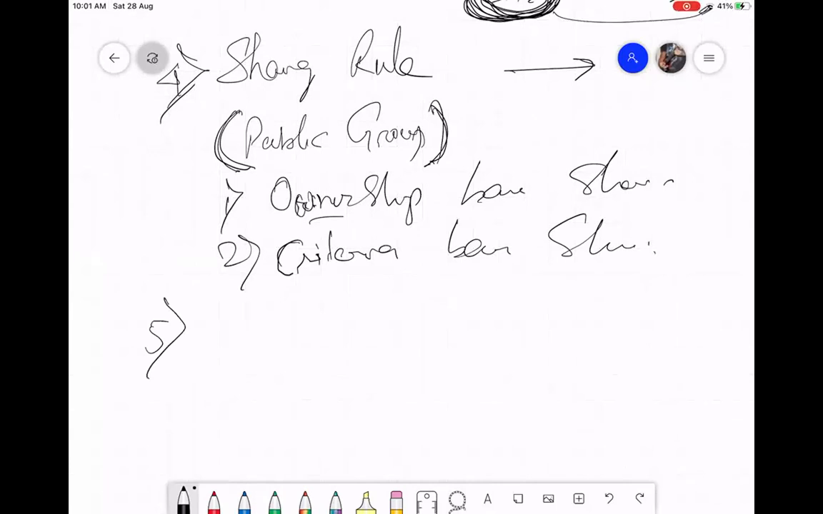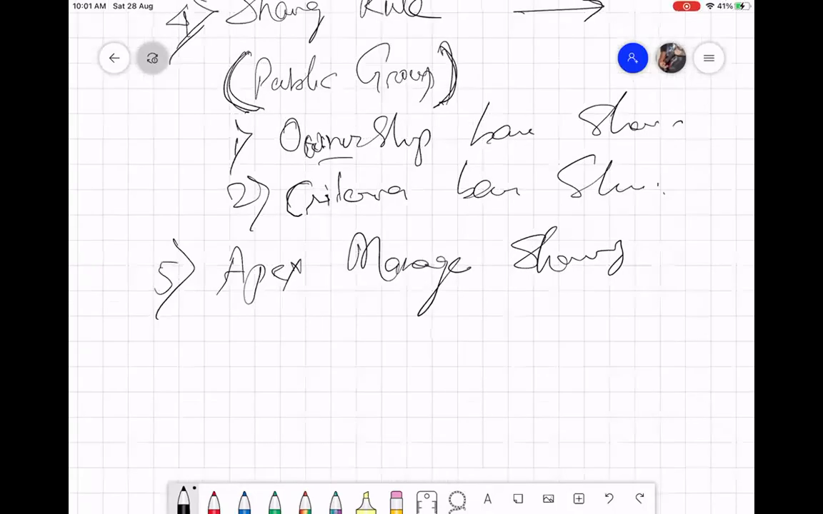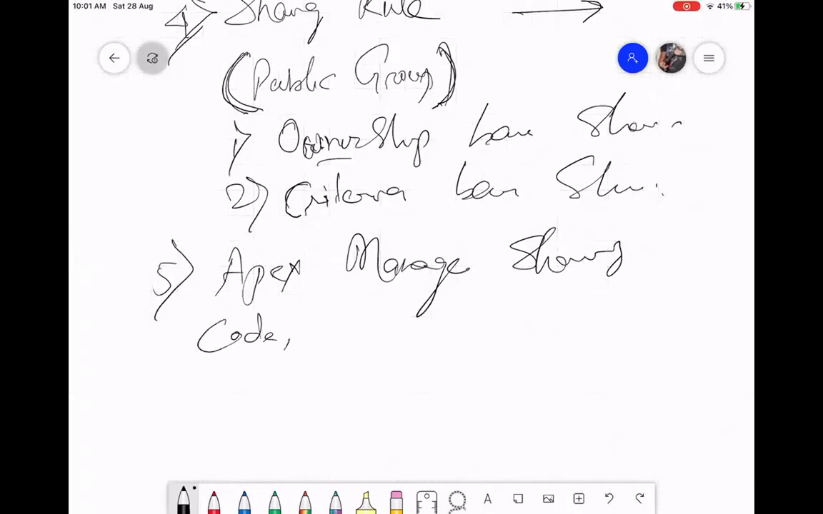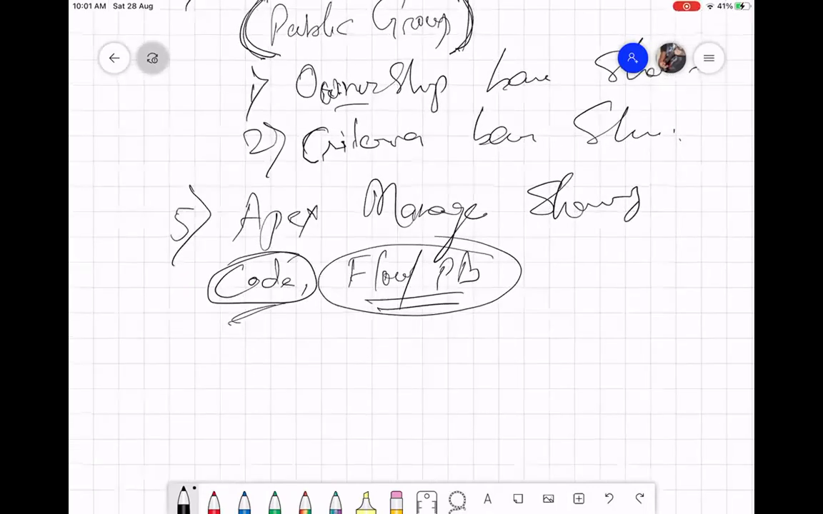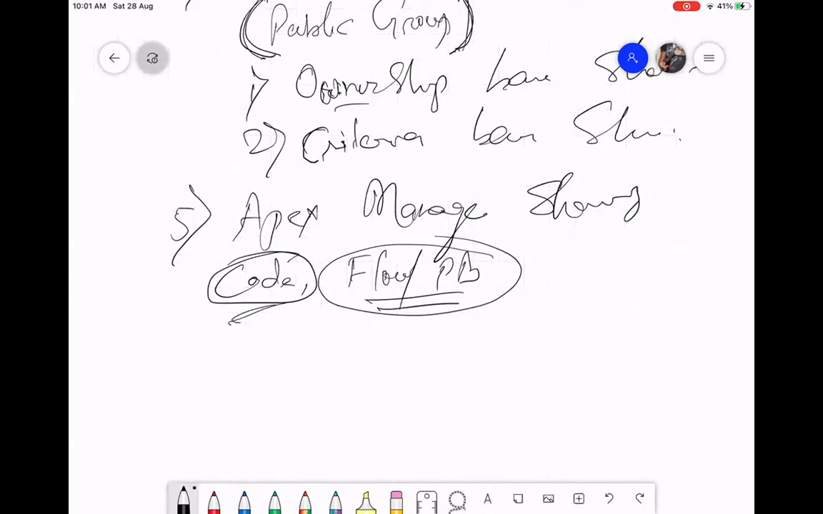Fifth technique is Apex managed sharing. This can be achieved using code or using flows and process builders. We will discuss flows and process builder later. Code is not applicable for people who want to do admin training. Code is applicable for people who want to do developer training. Flow and process builder is applicable for everybody. So we will teach flow and process builder first.